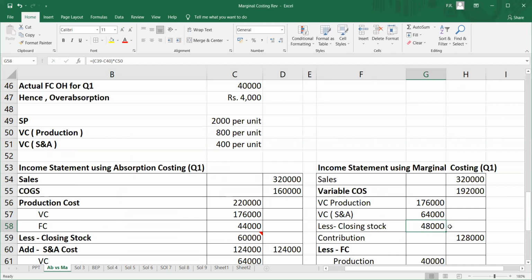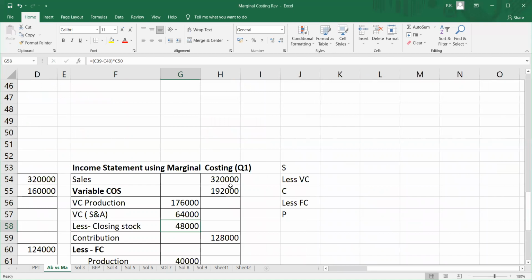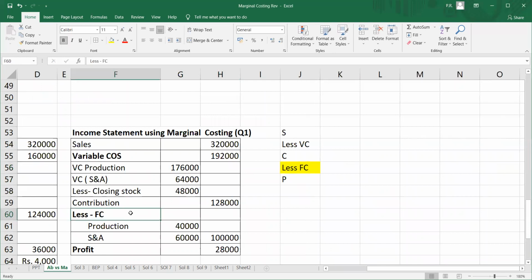So now as per our formula, I get my cost of sales. How do I get it? It's opening stock, this is nil. The opening stock plus variable cost minus the closing stock. So this is my variable cost of sales. Once I do sales minus variable cost of sales, what I get is known as the contribution. From this, we will reduce the fixed cost.